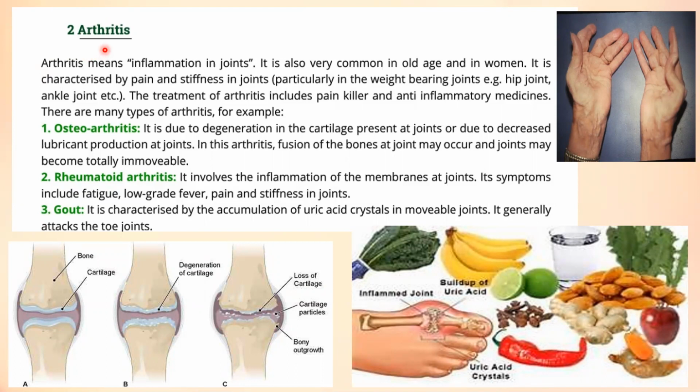Second disorder is arthritis. Arthritis is derived from Greek words: arthro means joints, itis means inflammation. Arthritis means inflammation in joints. It is very common in old age and in women. It is characterized by pain and stiffness in joints, particularly in weight bearing joints.